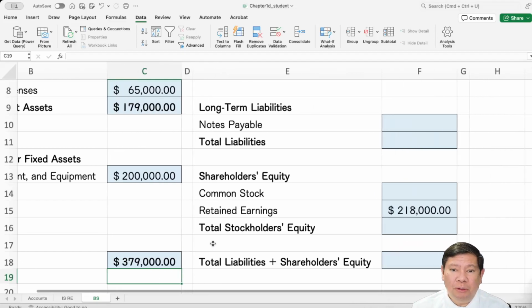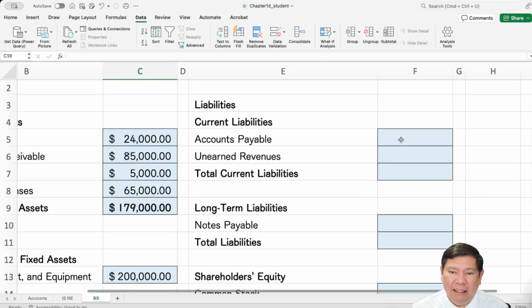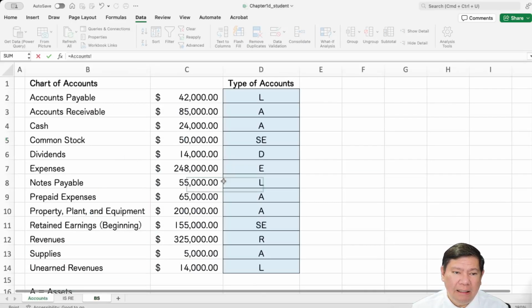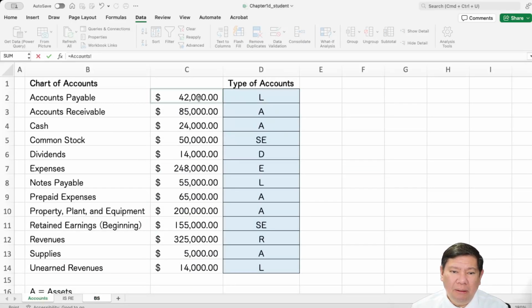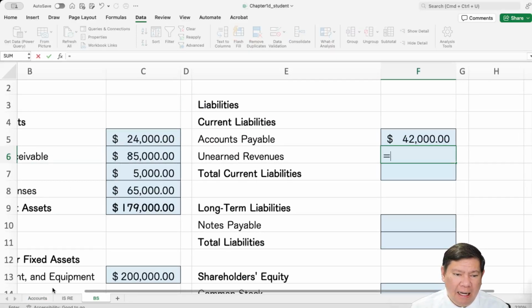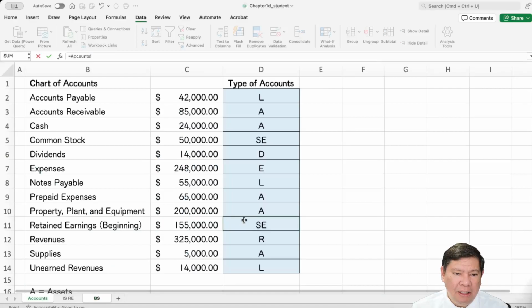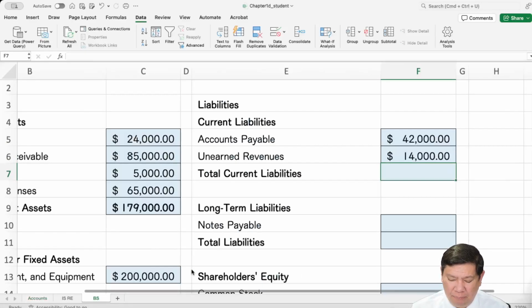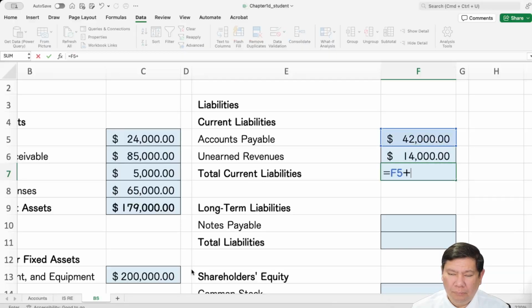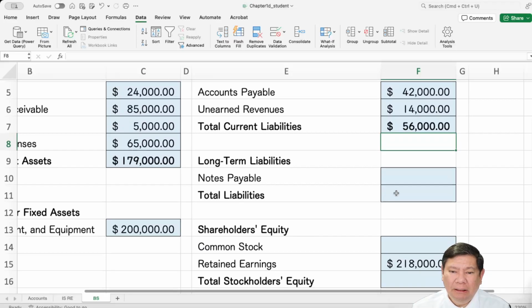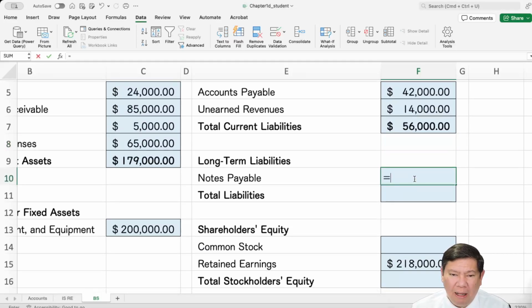Now let's move to the right-hand side or credit side. The first current liability is accounts payable, 42,000. And then unearned revenues, 14,000. The total is 56,000.